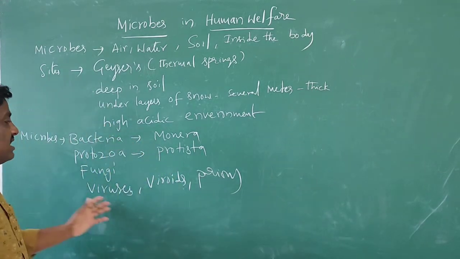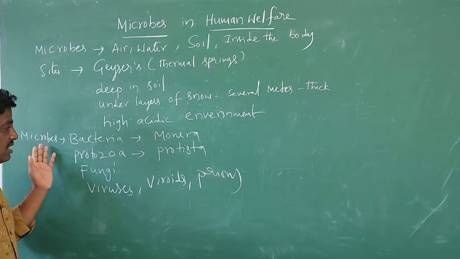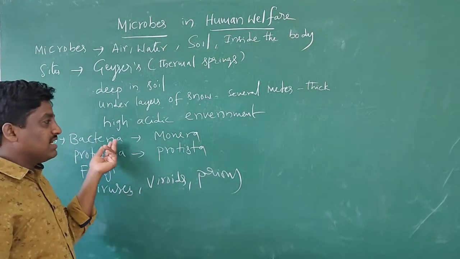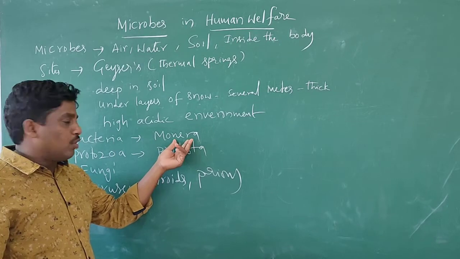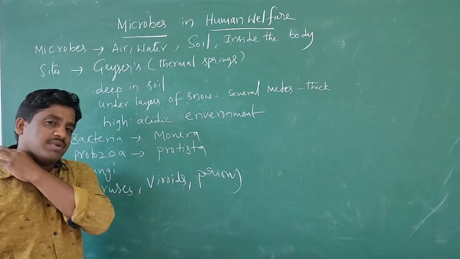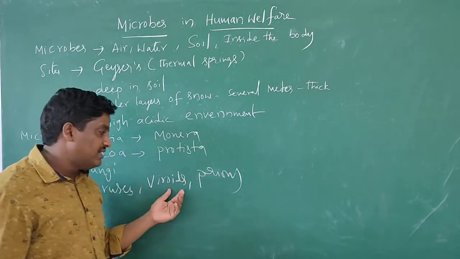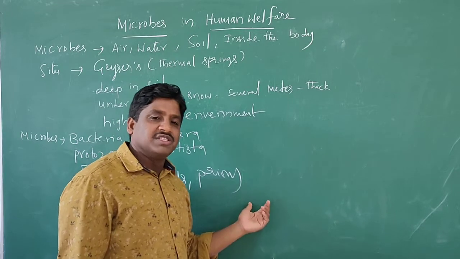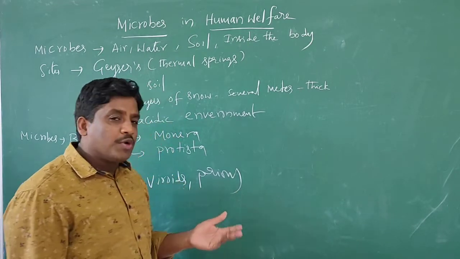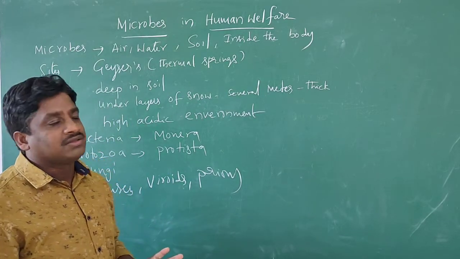So all these are microbes. Once again, one example of microbes is bacteria, which belong to the Monera group. And protozoa belong to Protista. Fungi is a separate kingdom, and then viruses, viroids and prions. Prions are proteinaceous infectious agents.